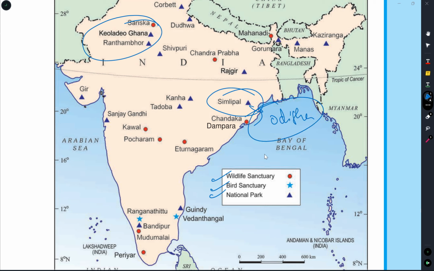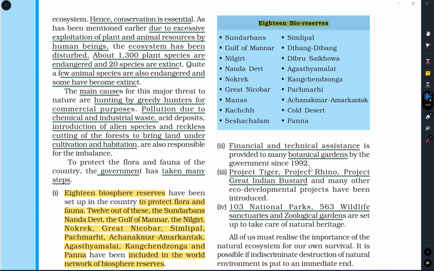Hence conservation of the animals and plants is very essential. Due to excessive exploitation of animals and plants by humans, the ecosystem has been very disturbed. About 1300 plants have been endangered and 20 species are extinct. Extinct means you cannot find them anymore, whereas these 1300 plants are endangered species. If we do not take care of them, they will also become extinct in future days.